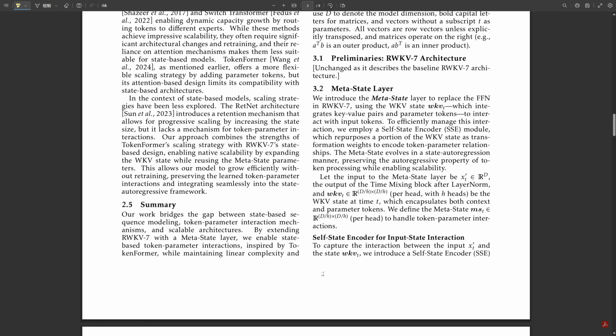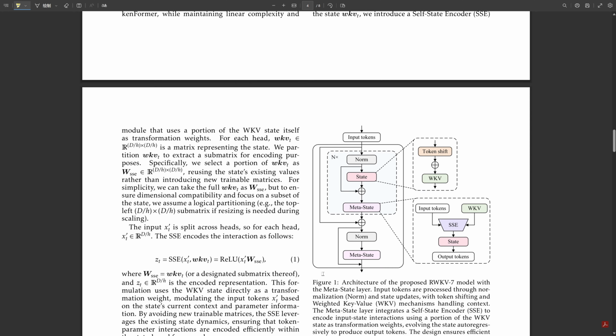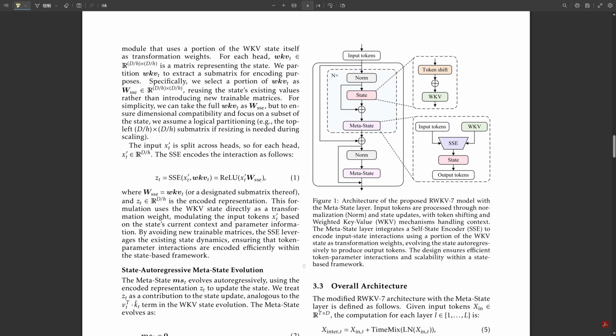The second big one is scaling up the model itself. Right. If you want a bigger, more capable RWKV model, you basically have to retrain it all from the beginning. That's expensive, time-consuming. No easy way to just add more capacity incrementally. Exactly, not easily. So that's the setup. RWKV is efficient linearly, but maybe lacks some dynamic interaction and easy scalability. Okay, that makes the motivation really clear. We need that efficiency, but also adaptability and smoother scaling.